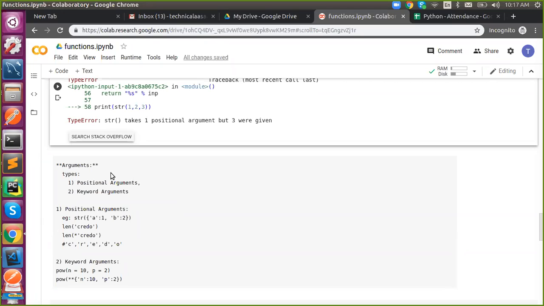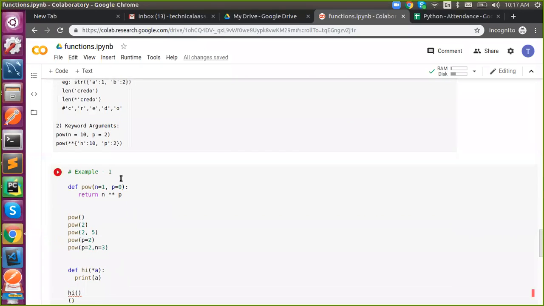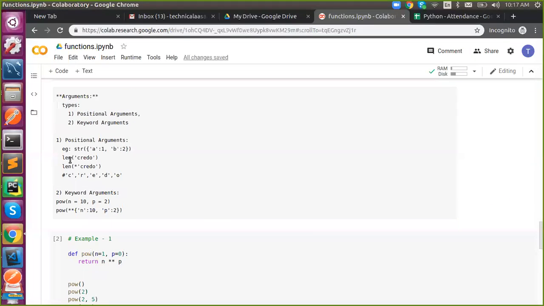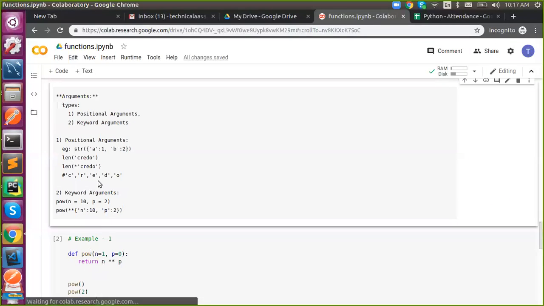We have two types of arguments: one is a positional argument, and another is a keyword argument. We have already seen this in string formatting. What is a positional argument? There is no keyword or reference, so by default the system takes care of it. That is index based. If you pass len, a single argument, this is one argument. If you pass one more argument,